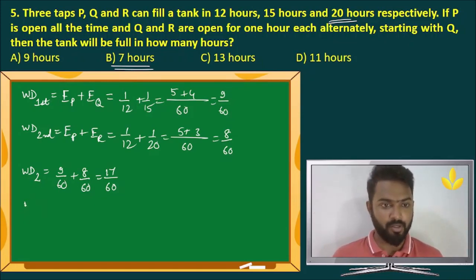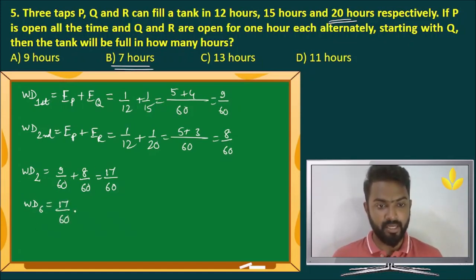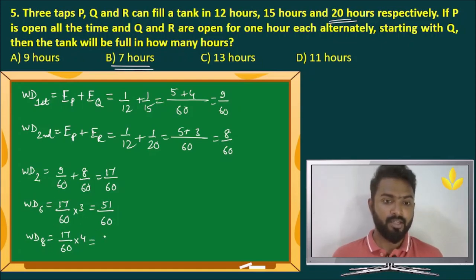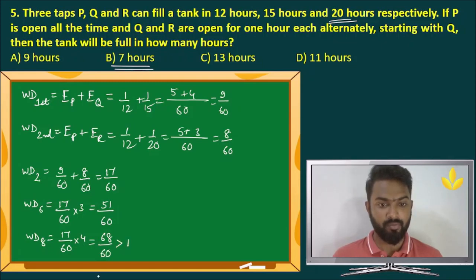We already know the work done in 2 hours. So what will be the work done in 6 hours? Work done in 6 hours will be 17 by 60 into 3. Because 2 hours this much, 6 hours will be this much into 3. That is nothing but 51 by 60. Let's find the work done in 8 hours now. Work done in 8 hours will be 17 by 60 into 4. Because 2 hours is this, 8 hours will be this into 4. That is equal to 68 by 60. But this is greater than 1.